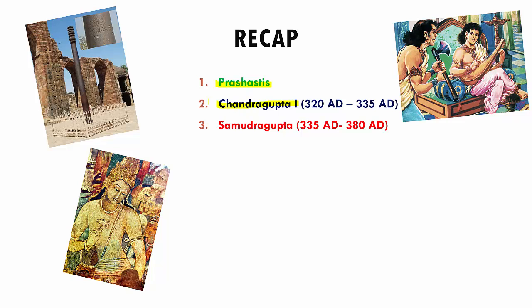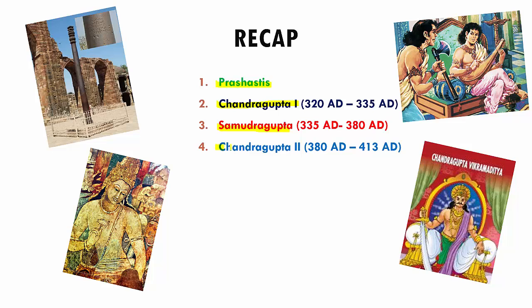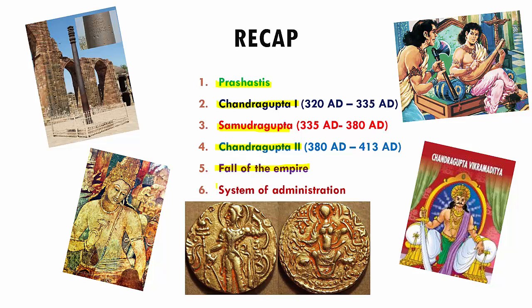Then we spoke about his successor Samudragupta. Then we spoke about the third most important ruler of the Gupta dynasty, Chandragupta II. And then we spoke about the fall of the empire and what led to the fall of the Gupta dynasty. And lastly, we spoke about the system of administration that existed during the Gupta period.